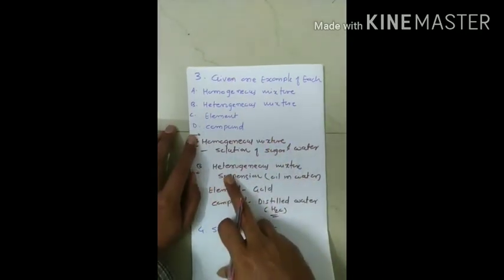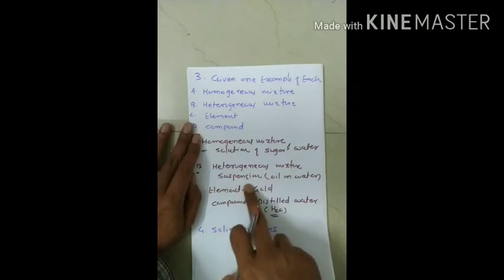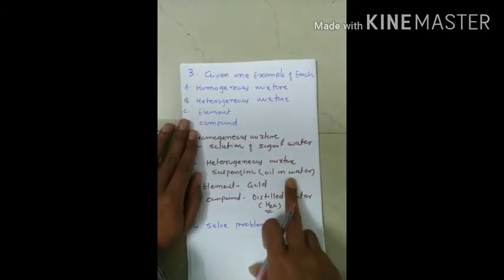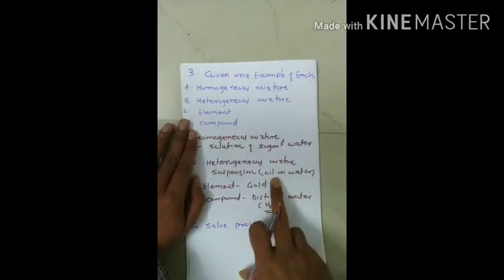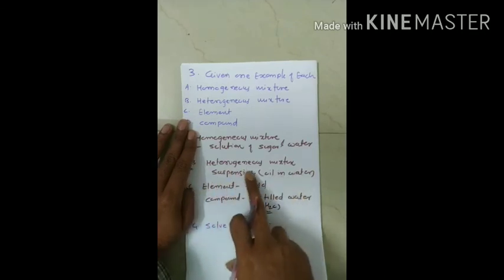Now, an example of a heterogeneous mixture is any suspension. Suspension means, let us say, when I pour some droplets of oil into water, this becomes a suspension, and we call it a heterogeneous mixture.